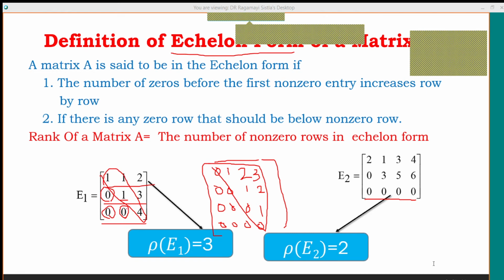Right, very good. So when we have transformed the given matrix into an echelon form, how can we determine the rank of the given matrix?